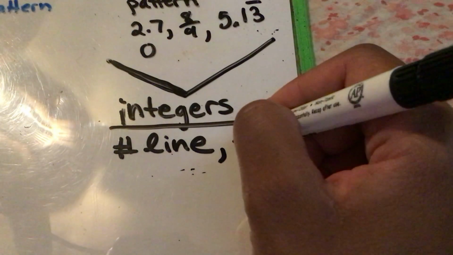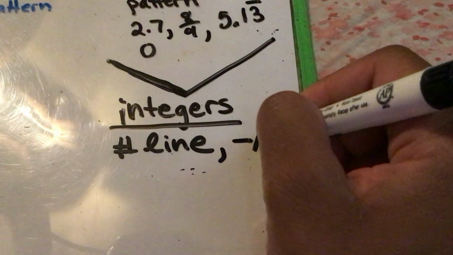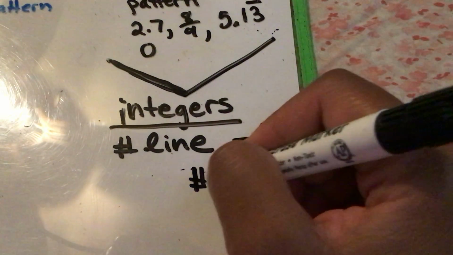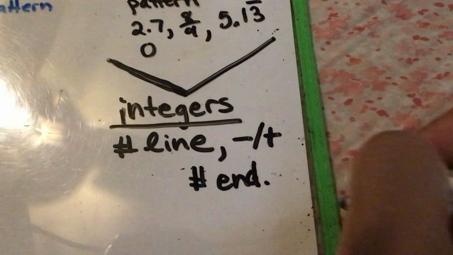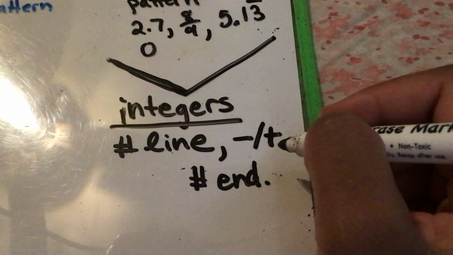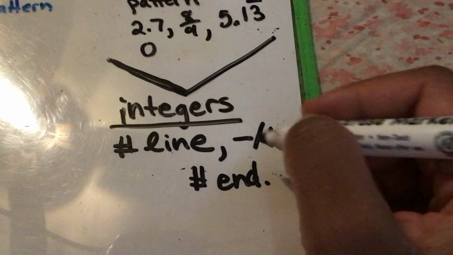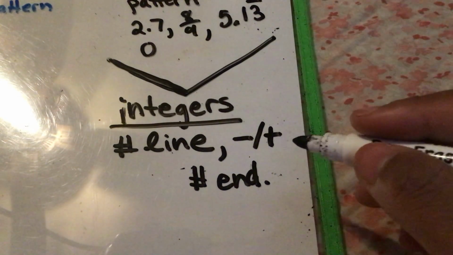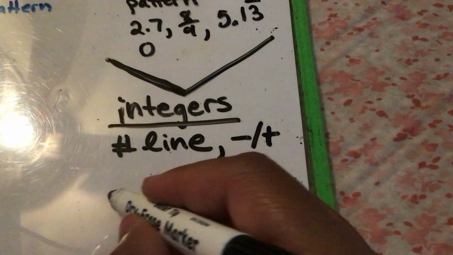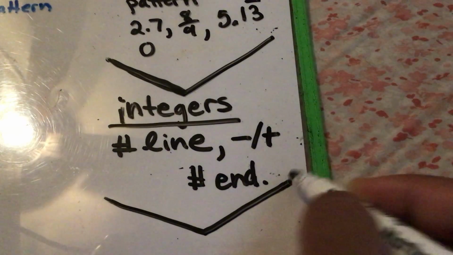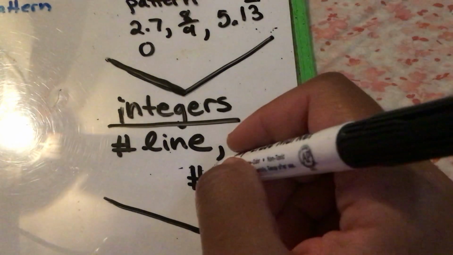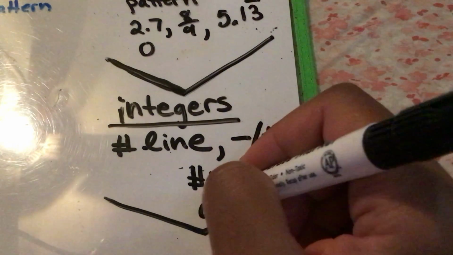So they can be positive or negative numbers that end, terminating numbers. No decimals. People like calling them positive and negative whole numbers, but whole numbers are a different type of number, which is going to be next. I'm going to write them as positive and negative numbers with no decimals.